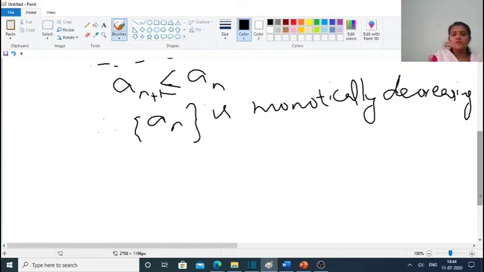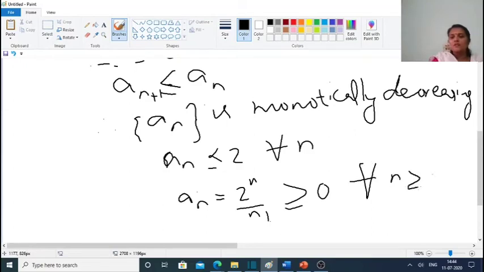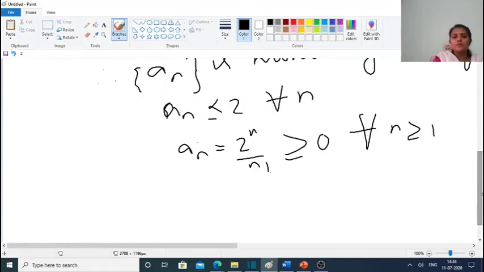Now we have to check whether it is bounded. Here an is less than or equal to 2 for all n, and an, which is 2 raised to n by n factorial, is greater than or equal to 0 for all n greater than or equal to 1. Therefore the sequence an is bounded.